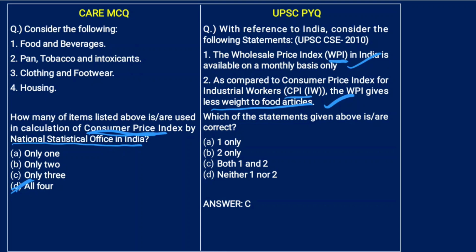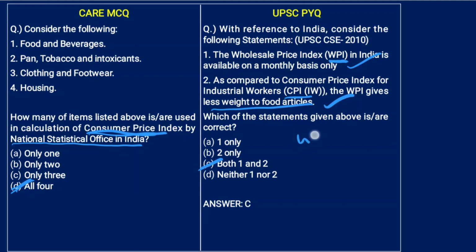Wholesale price index tracks inflation at producer level. The word wholesale and producer go hand in hand. And CPI, consumer level. It captures changes in price levels at consumer levels. So both 1 and 2 are correct.